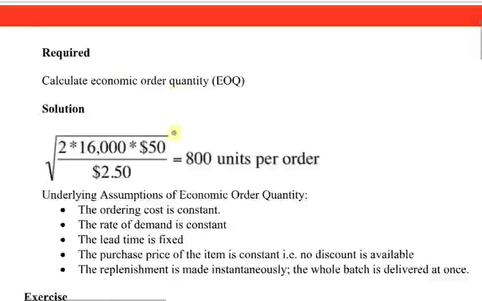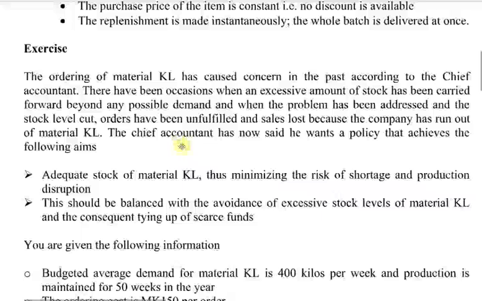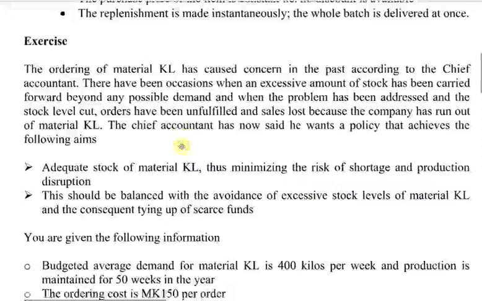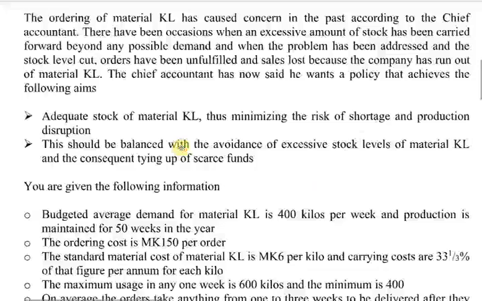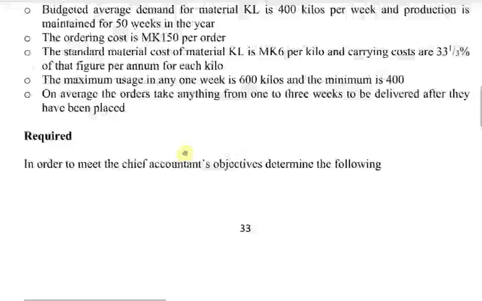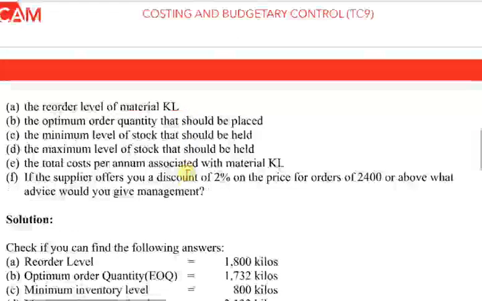So let us look at this question from chapter 2. It's all about the control system that we learned. So let us go straight to the requirements. The requirements are saying that in order to meet the chief accountant's objective, determine the following: the reorder level of